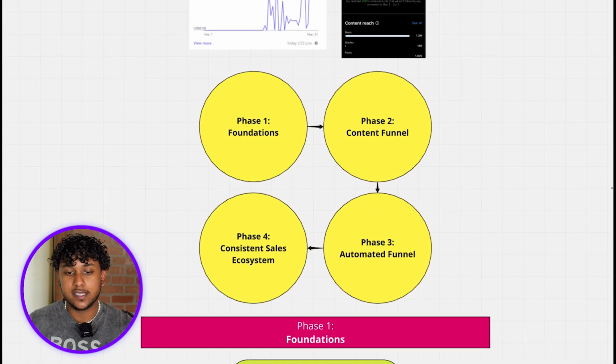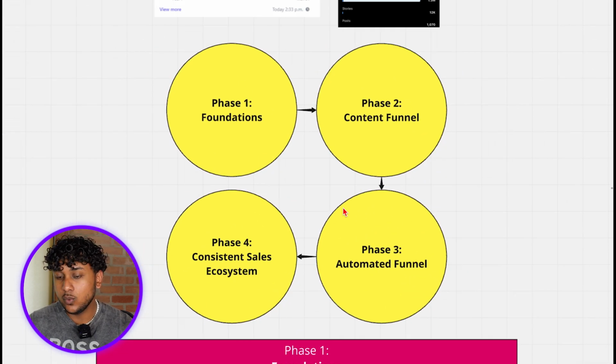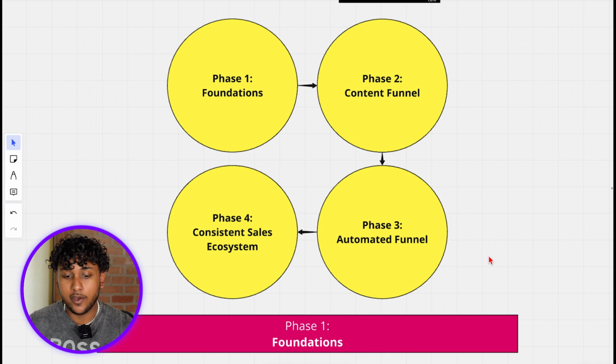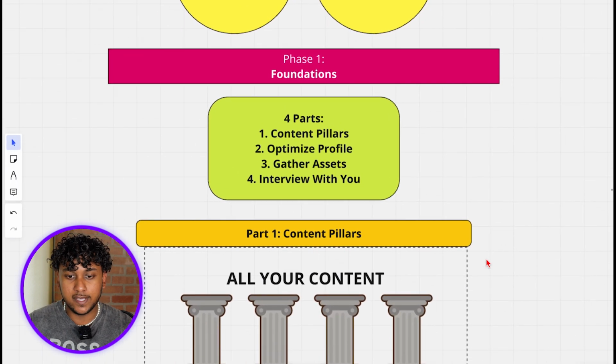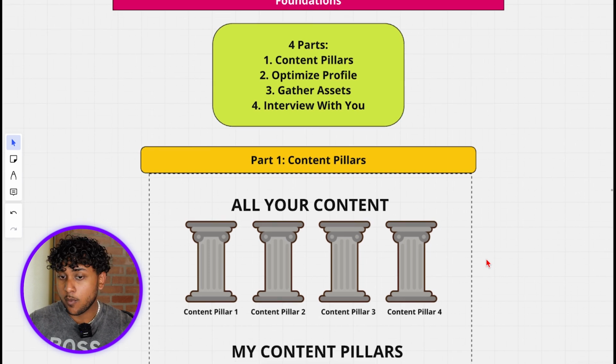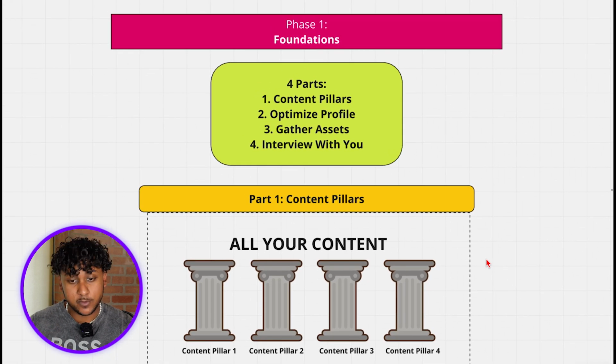So I'm gonna start with the phases. The first phase is foundations, phase 2 is content funnel, phase 3 is automated funnel, and phase 4 is a consistent sales ecosystem. So to start with phase 1, foundations, there are 4 parts to it. There's content pillars, optimize your profile, gather assets, and interview with you.